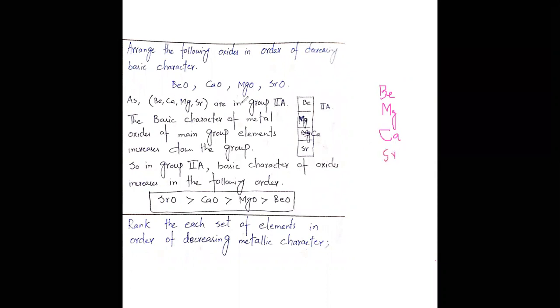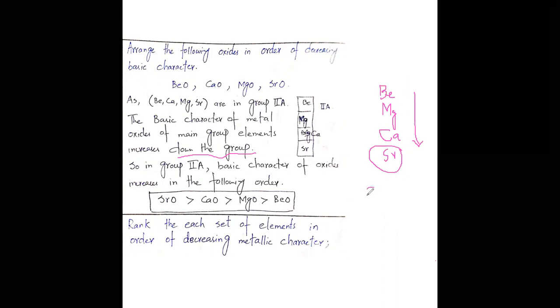In the second group, the basic character of metal oxides of the main group increases down the group. So as we move down, the basic character increases. So strontium oxide will be more basic with respect to calcium, and calcium is more basic than magnesium, and magnesium is more basic than beryllium.